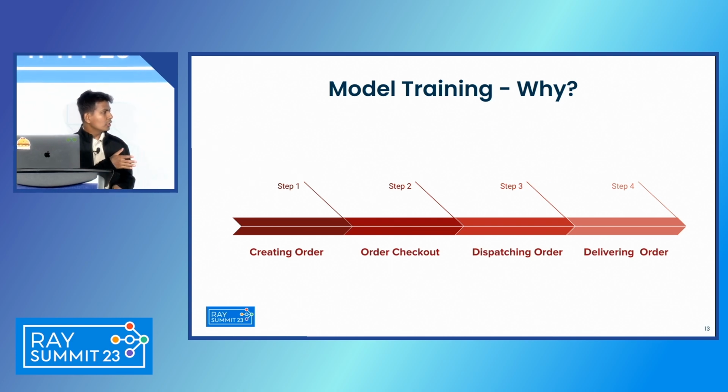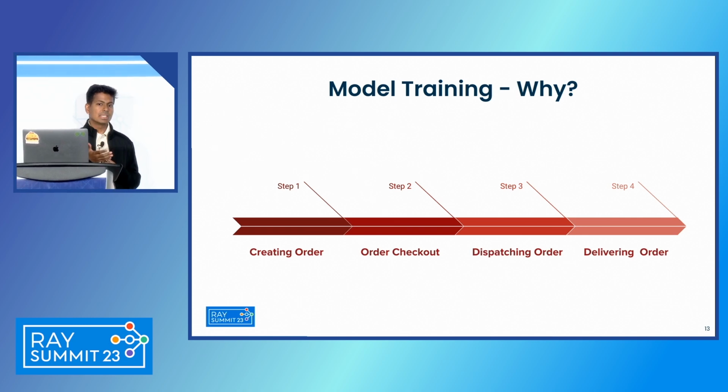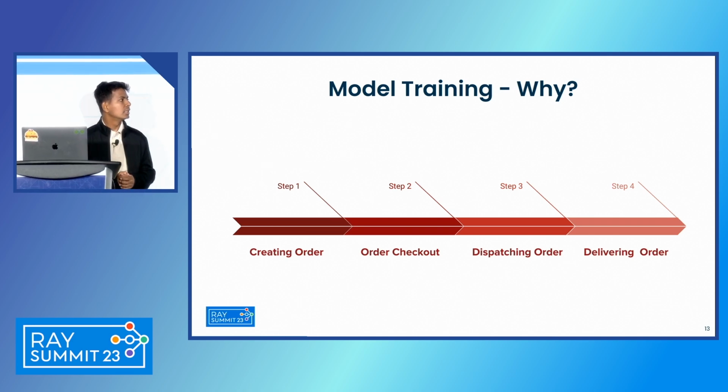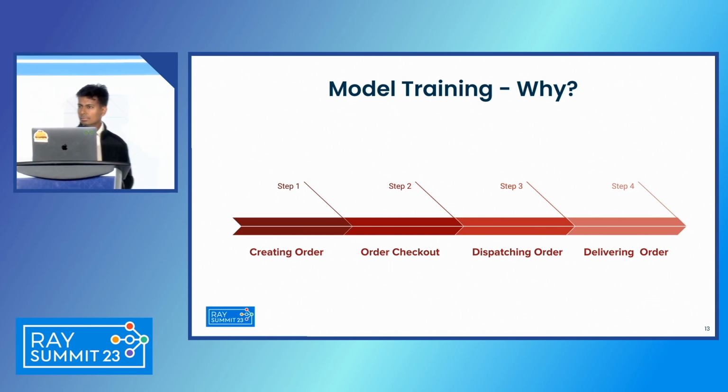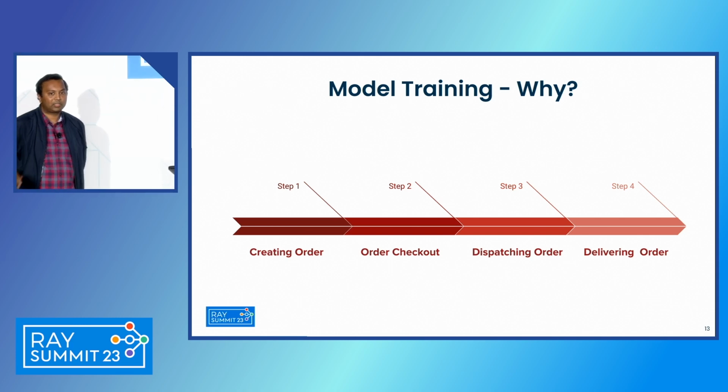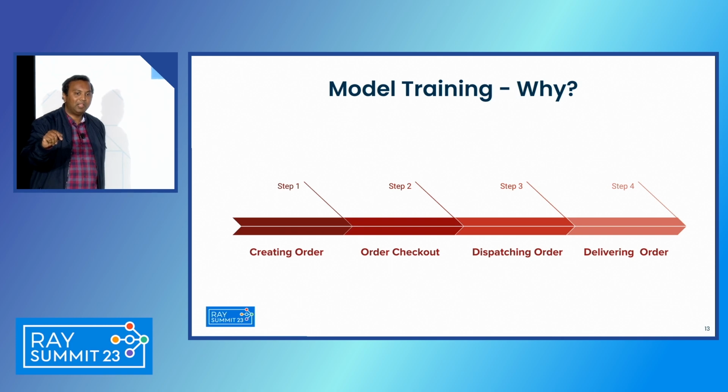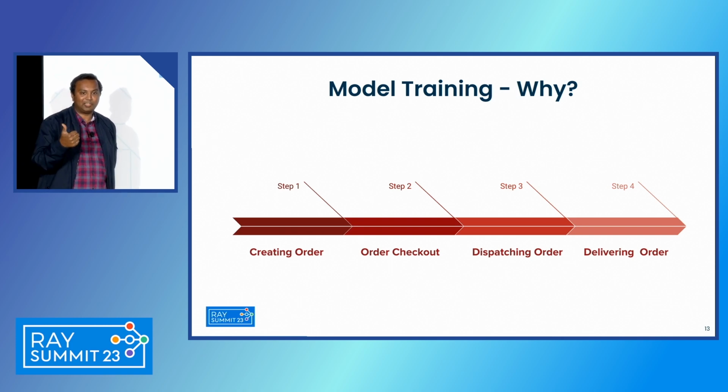Next is dispatching the order. So this is where our logistics team leverages several ML models. Like Swaroop mentioned, they compute how much time the restaurant will take to prepare the order, how much time will the dasher take to arrive at the restaurant and arrive at your place to deliver the order. Yeah, and another example of complexity there is you don't want to send the dasher too ahead of time, because if you send them 10 minutes before to the restaurant, they're just standing there and waiting. The restaurant doesn't like it, the dasher doesn't like it. But you have to dispatch them at the right time.